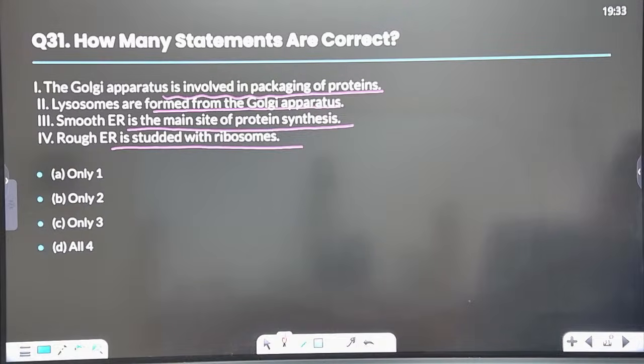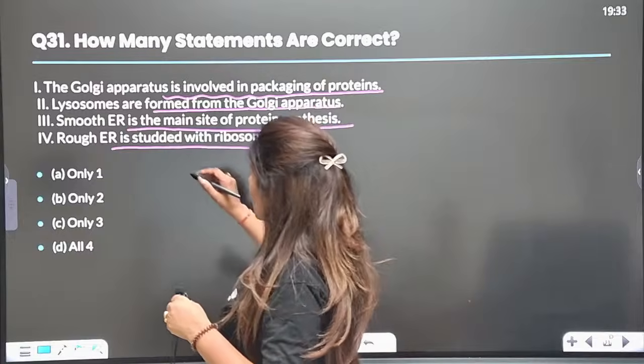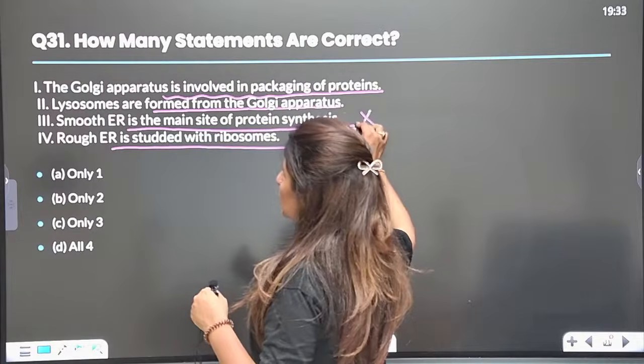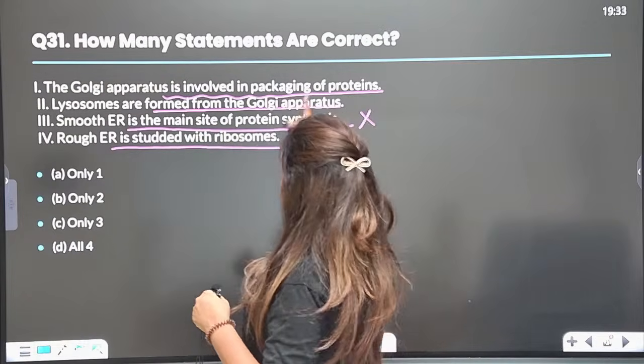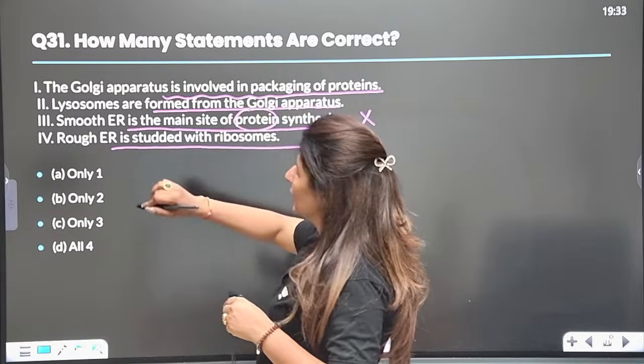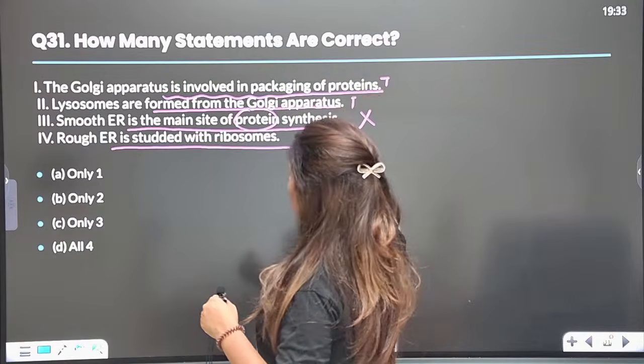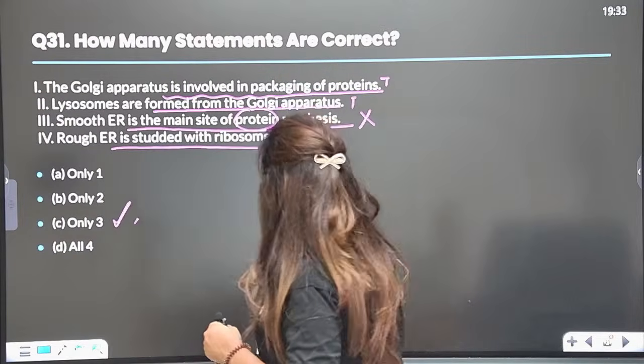All right, the correct answer would be C. Which is a wrong statement here? That smooth SER is the main site of protein synthesis. That is wrong. It should be lipid synthesis. Rest all the statements are true. Answer will be only 3.